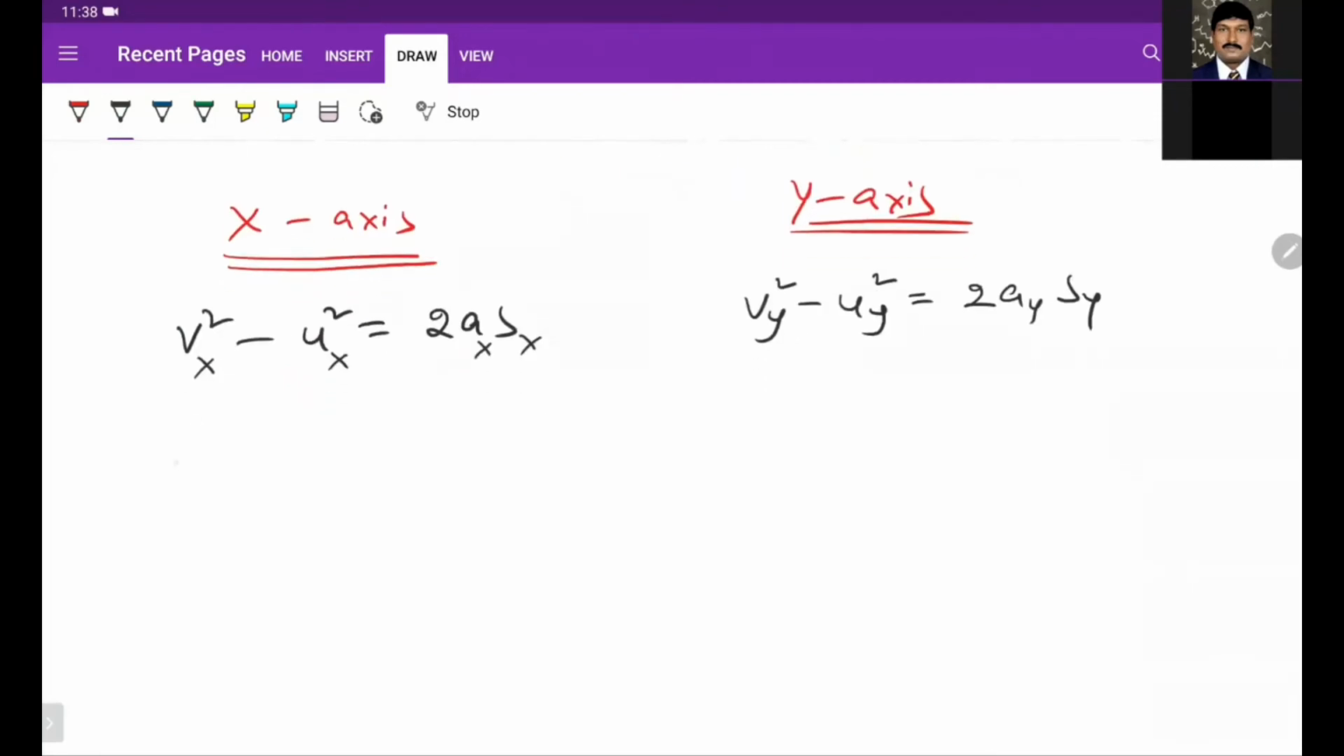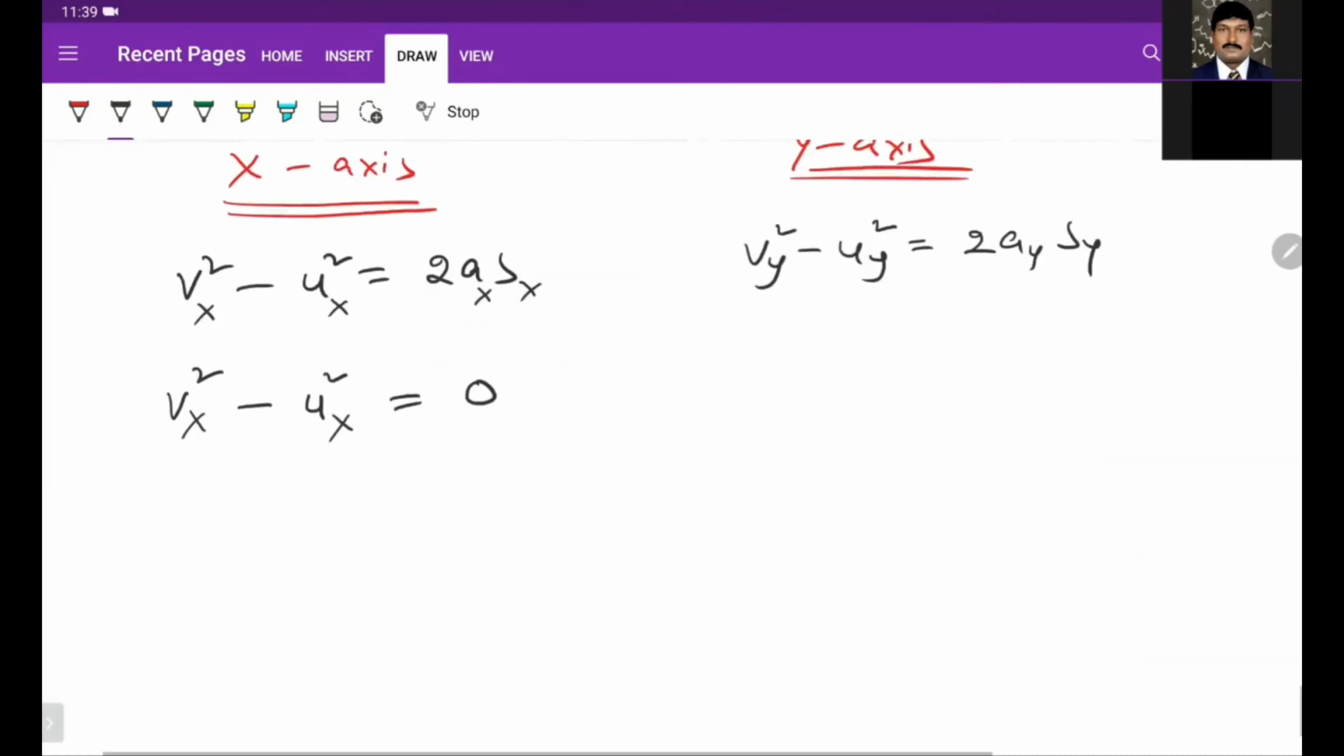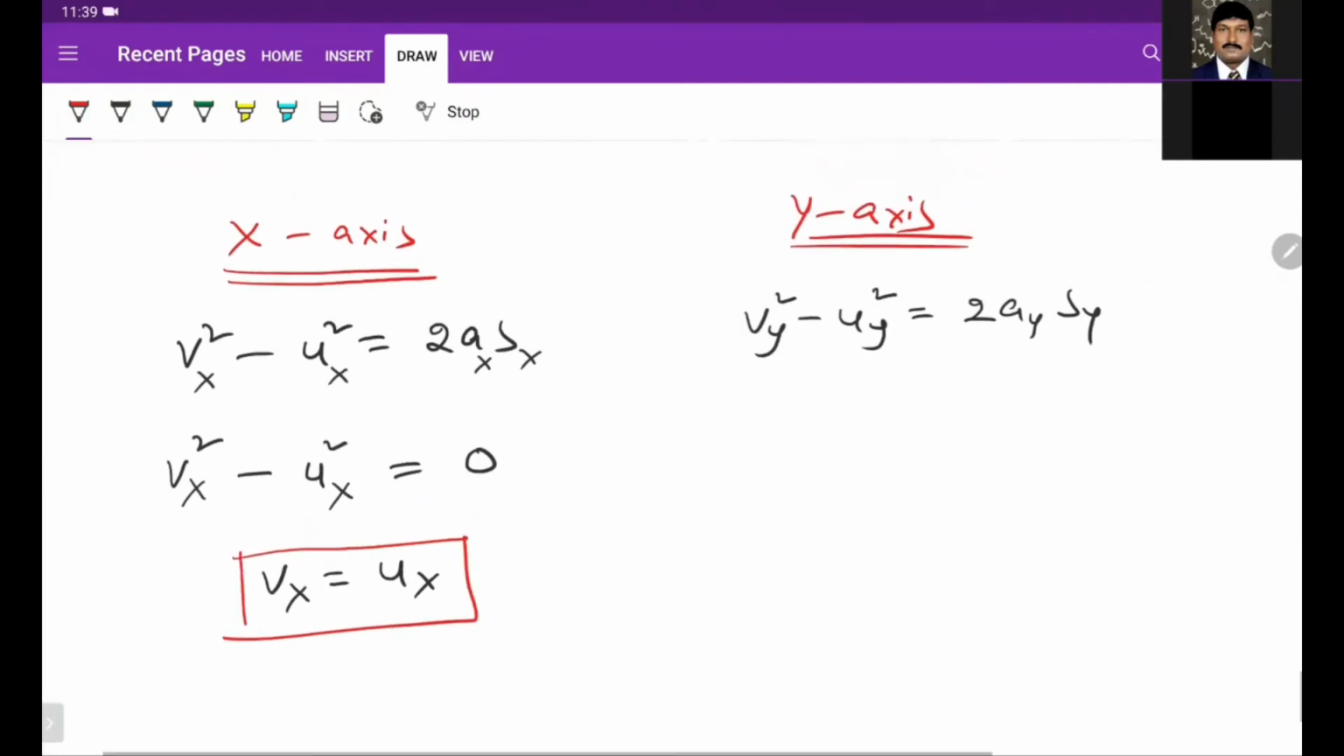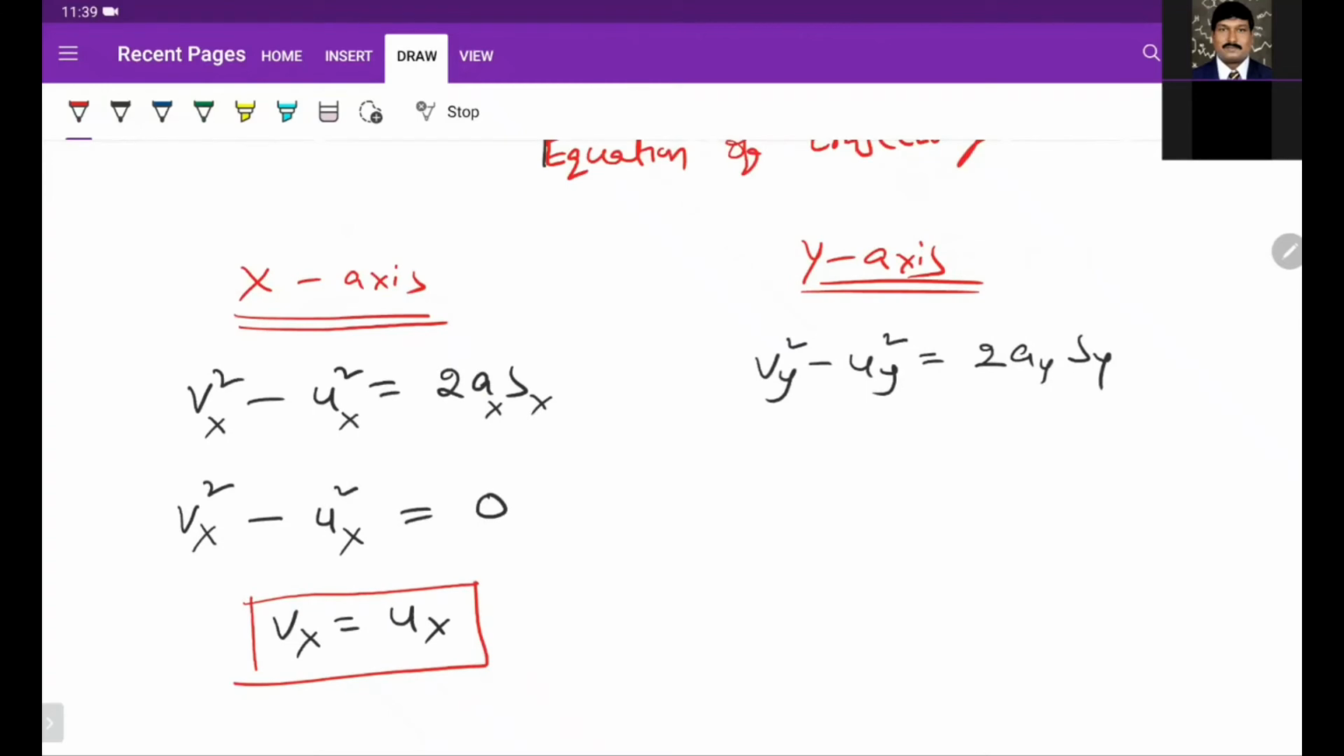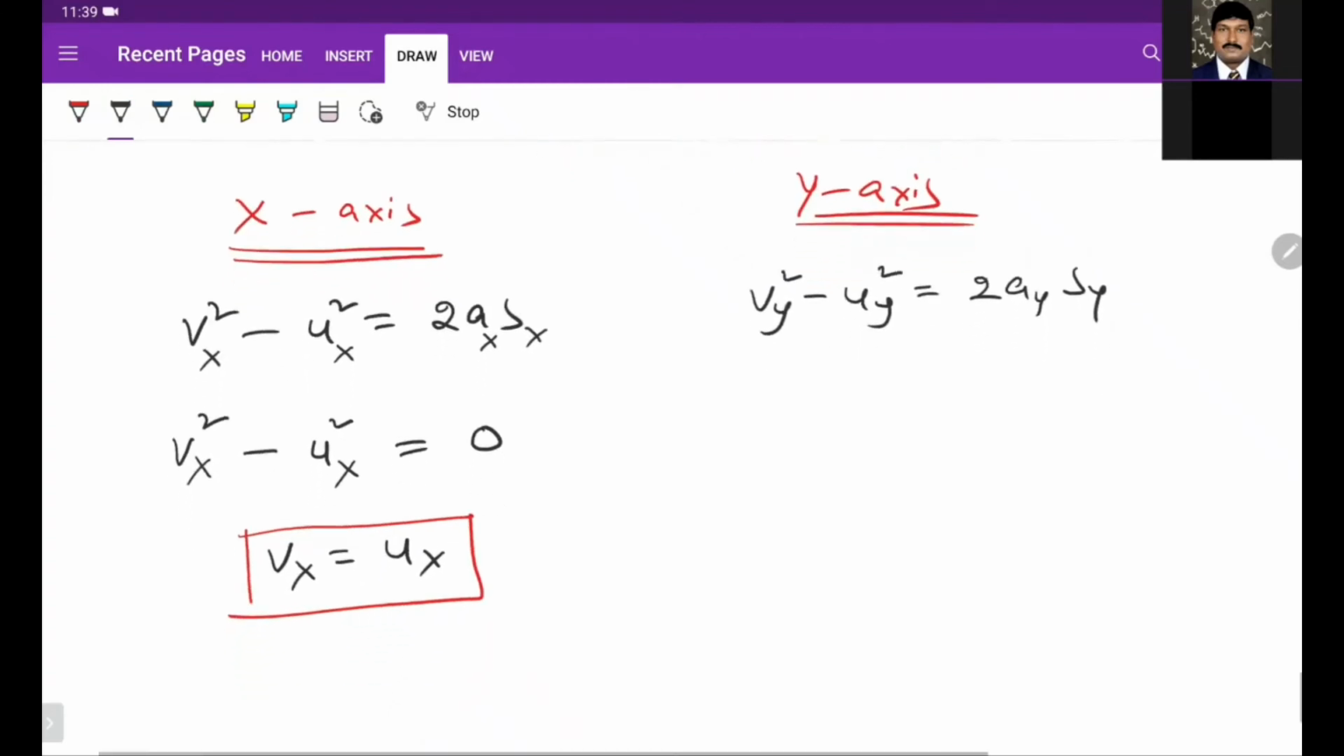So along the x-axis, first I'm going to derive the x component. So vx square minus ux square, the initial velocity we know already. Bring it to the right side, ux square. Otherwise, write as it is. Now ax is 0. So we get vx is equal to ux. The same equation we are getting again. Even with the third kinematic equation, we are getting the same relation: vx is equal to ux.